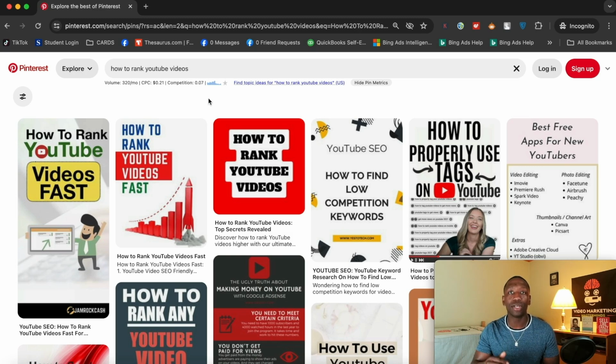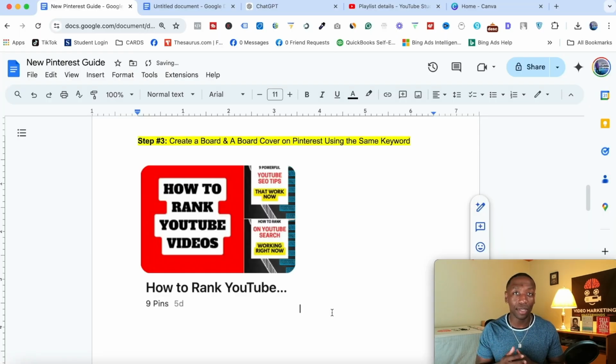Okay, so now we're going to move on to step number three, so I can show you exactly how to create a board like that. All right, so step number three is to create a board and a board cover. And we're gonna combine step number four as well, because those two align. All right, so let's go ahead and continue.